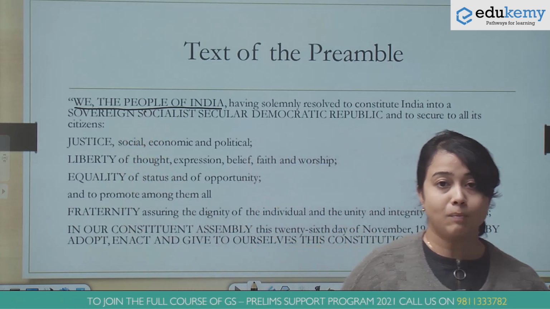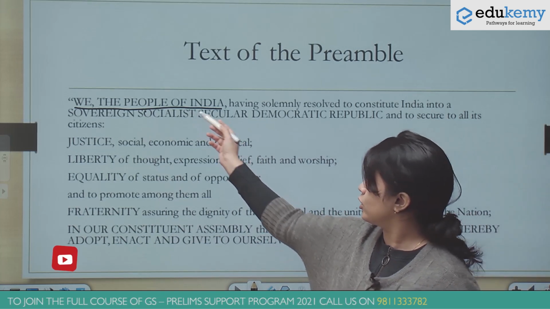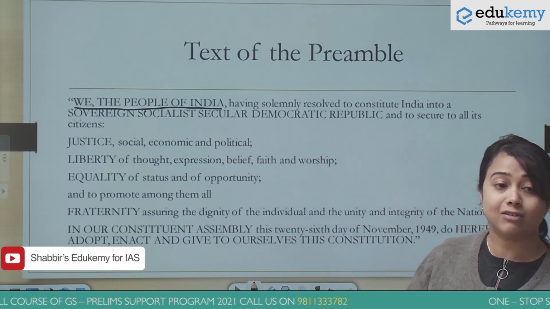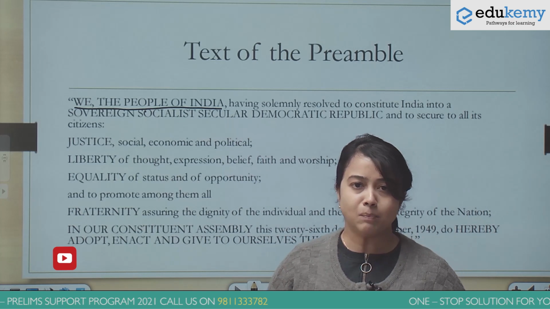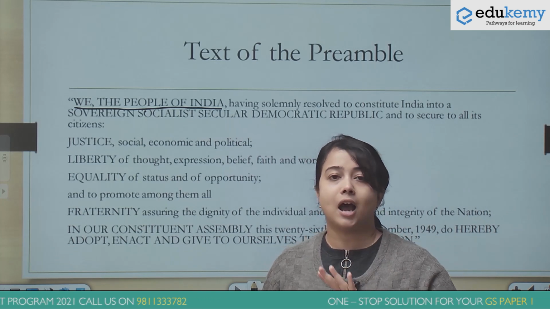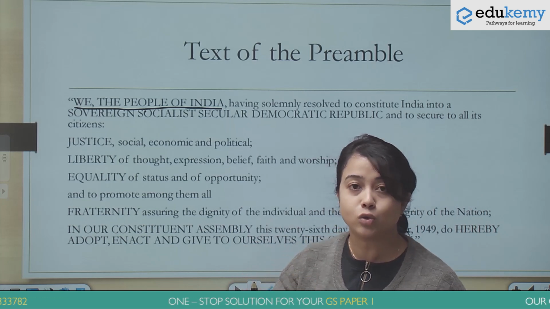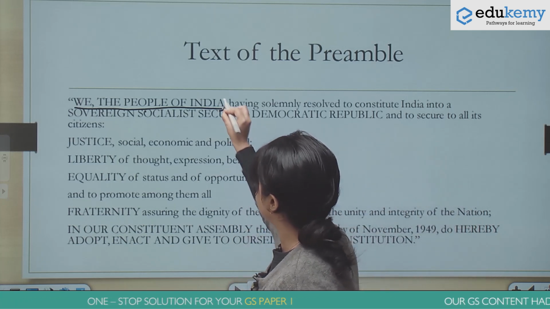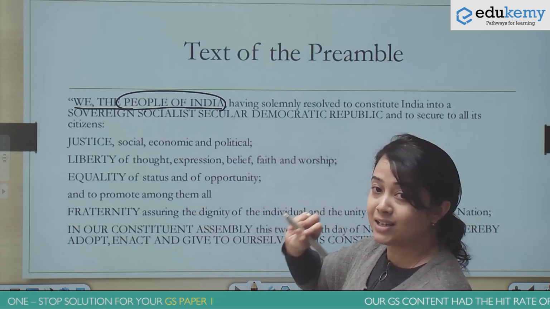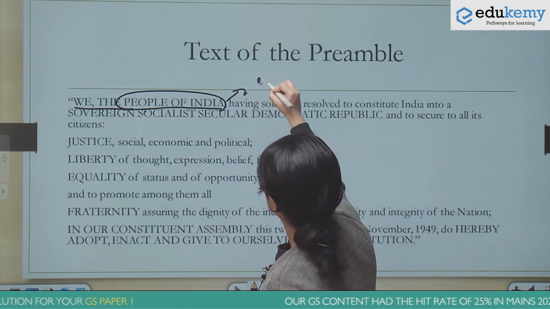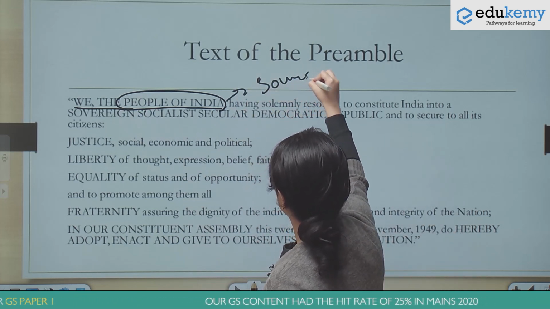It could have also begun with "We the Constituent Assembly having solemnly resolved." The reason is that the preamble is outrightly telling us that the source of the Constitution of India is the people of India. So this tells us what the source of the Indian Constitution is.